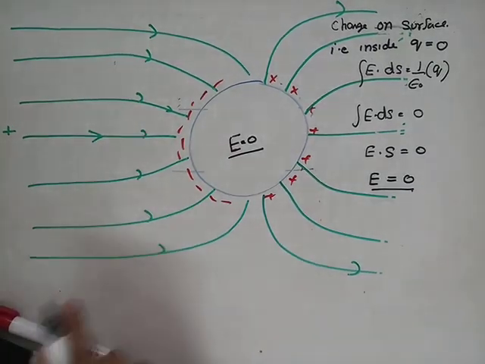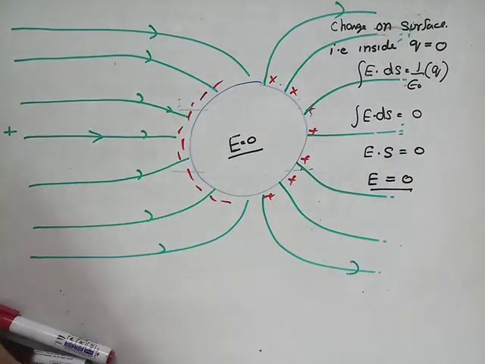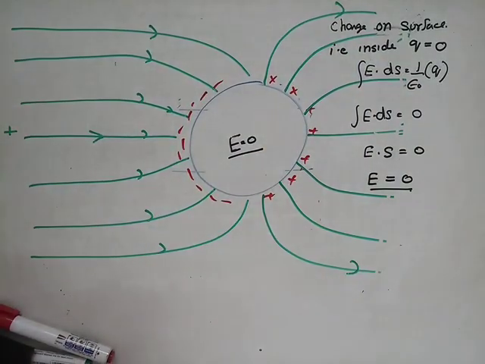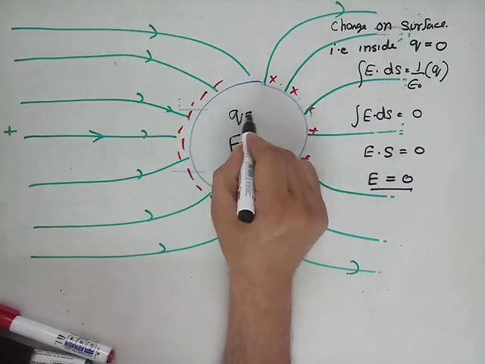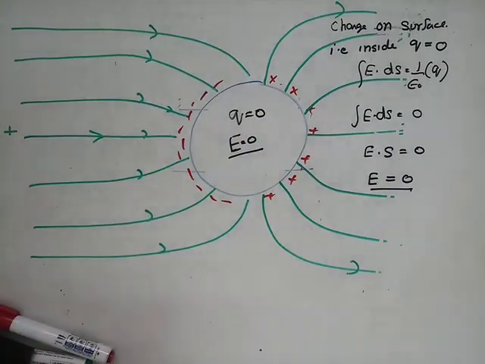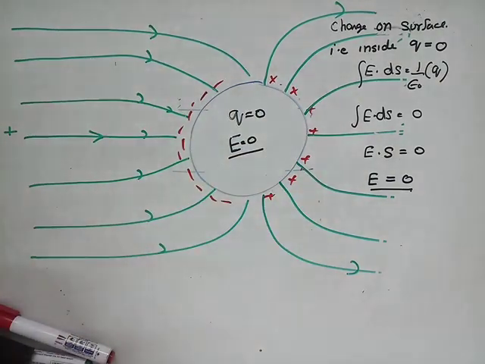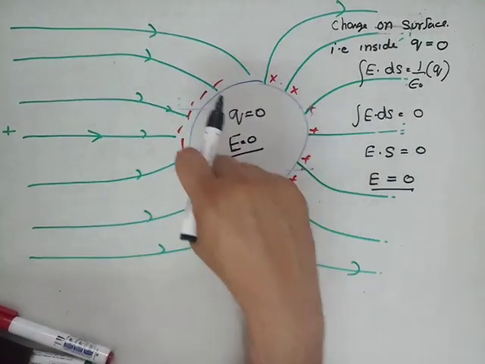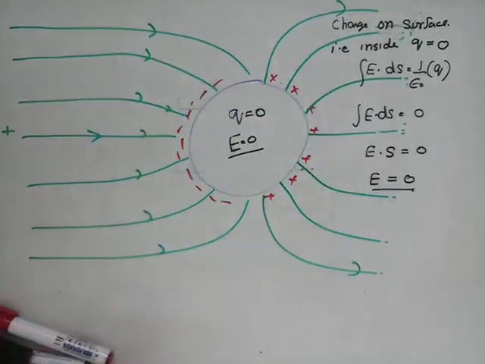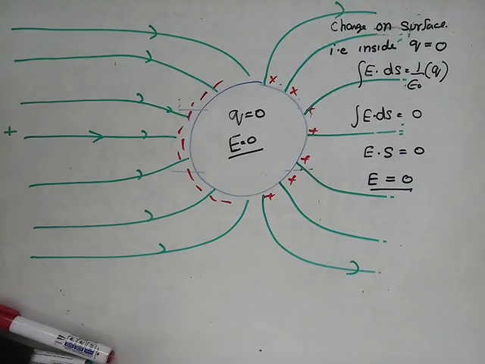That means, first point, charge resided on the surface when placed in an external field. Second point, if charge resided on the surface, that means inside the conducting body net charge is 0. Third point, if no charge is inside the surface, then electric field inside the surface is 0.